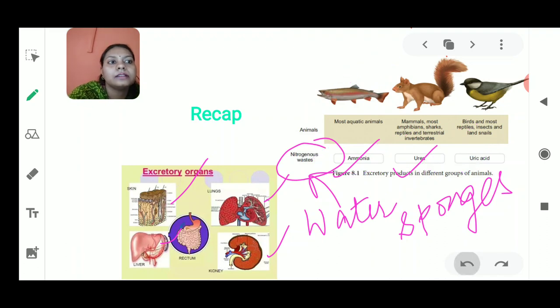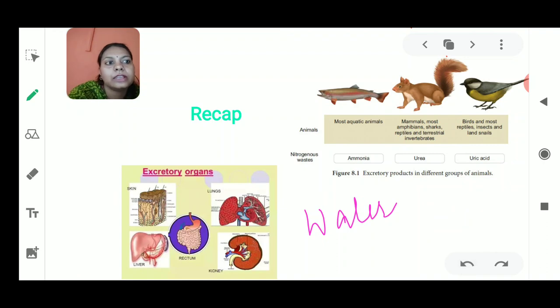The last excretory product was uric acid. Uric acid is a nitrogenous waste present in animals like birds, reptiles, snails and snakes. All of these produce the nitrogenous waste known as uric acid, and we can often see it as the white crystal present with the waste material of birds. So this was all about the excretory system.